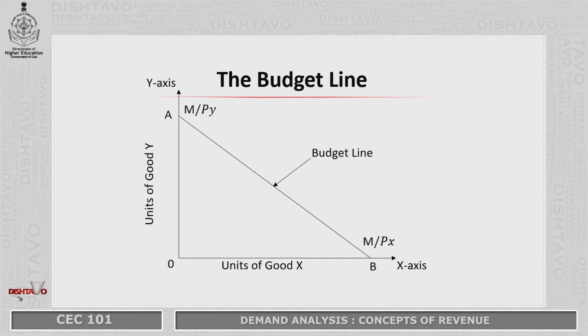On the other extreme you see point B, on the budget line on the X axis, M by Px. M again stands for the budget or income of the consumer, divided by the price of commodity or good X. So point B suggests that the consumer is buying entire product X and nothing of product Y. These are just two points, A and B. You can have innumerable points in between showing different combinations of two goods.